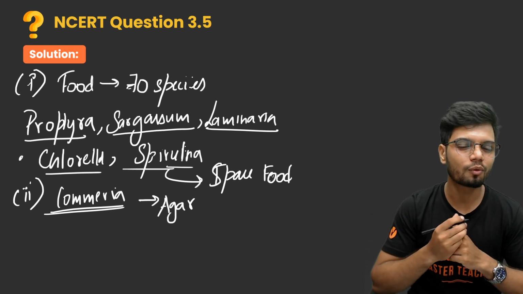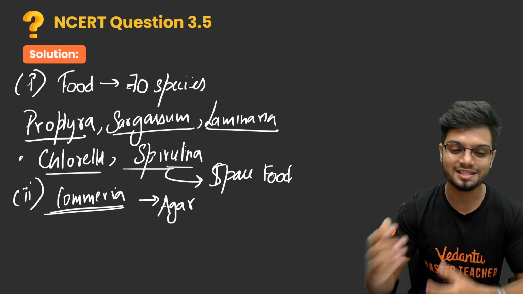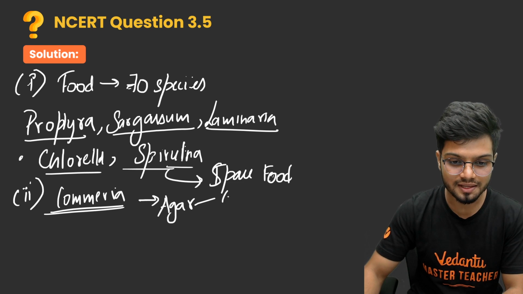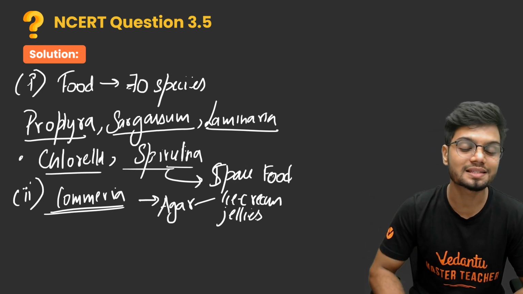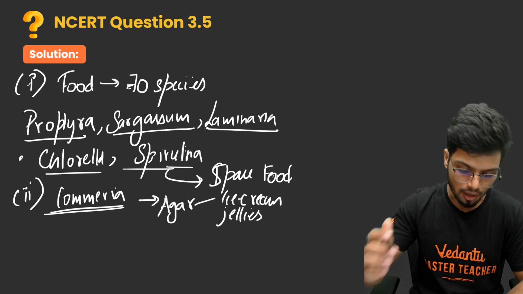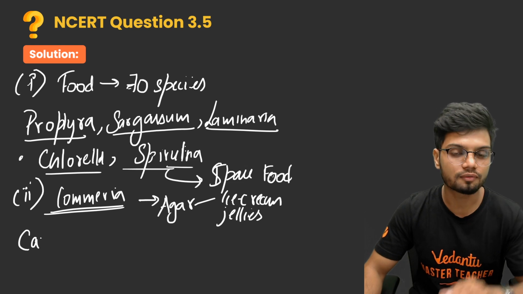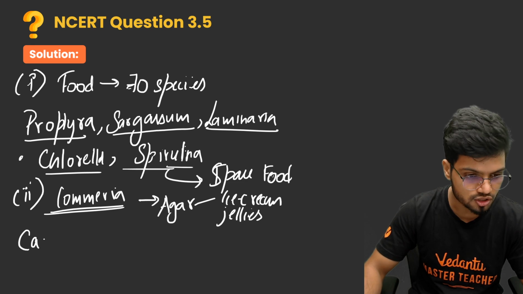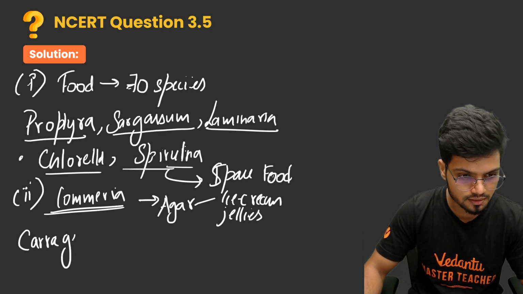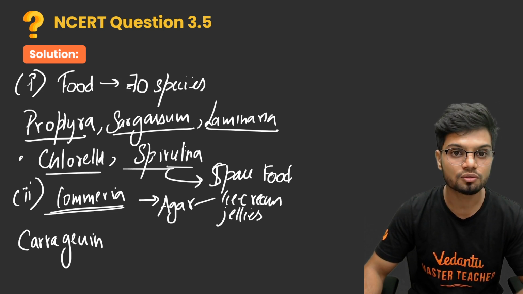So apart from that, what is the common use of agar? The common use of agar is in ice creams and jellies. Agars are used in ice creams as well as jellies. Now apart from agar, there is another type of phytocolloidal substance which is present on the exterior surface of your algae, is carrageen. You would have heard this carrageen when we were classifying the algae, right? Based on the cell wall composition.